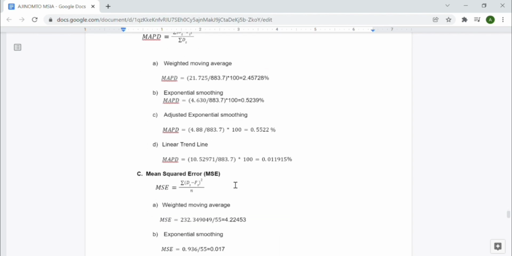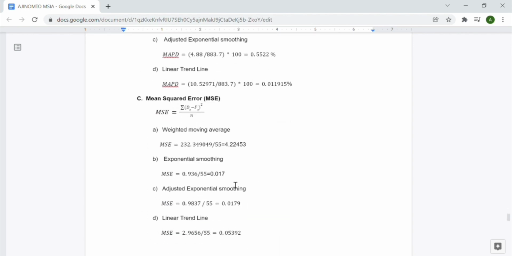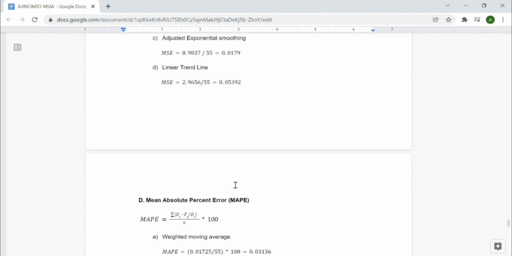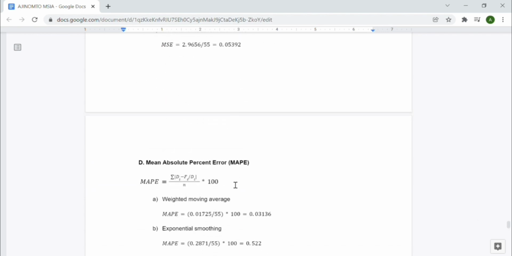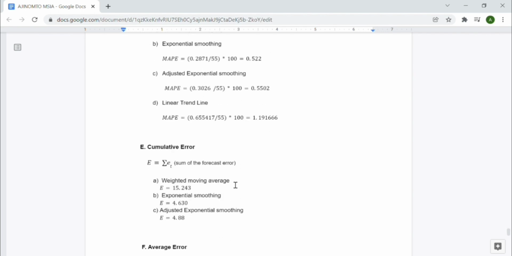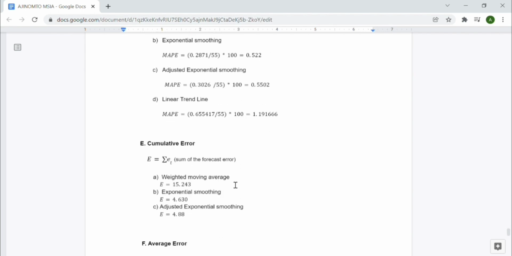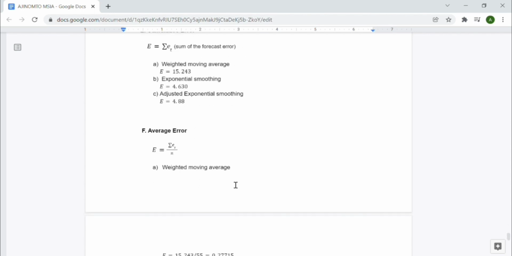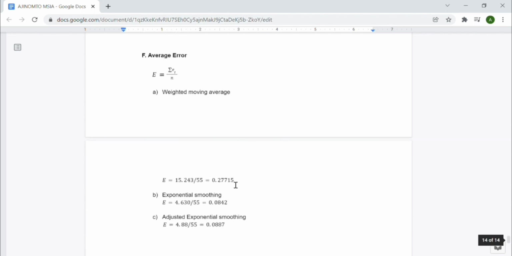Then, the mean square error, MSE, is 4.22453. The mean absolute percent error, MAPE, is 0.03136. For the cumulative error, the weighted moving average cumulative error is 15.243. And lastly, the average error for the weighted moving average is 0.27715.